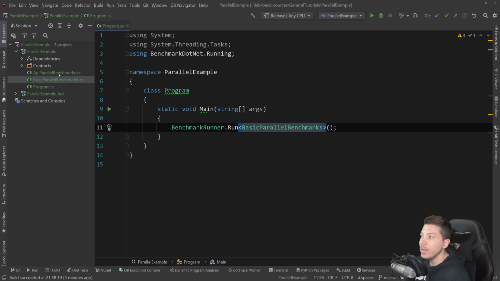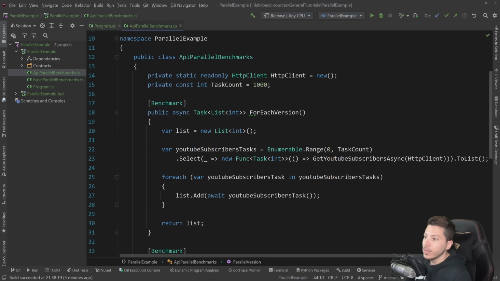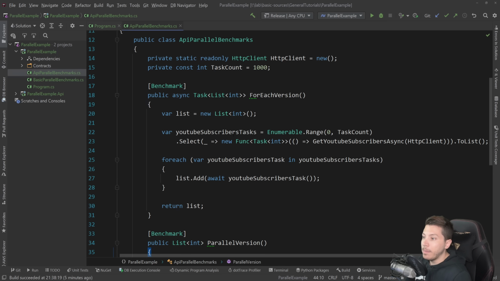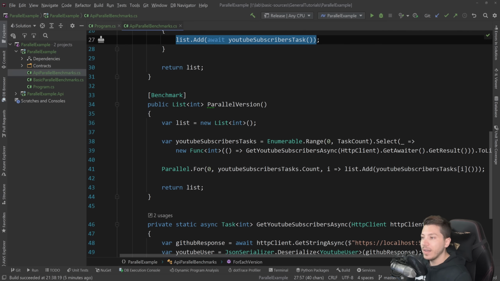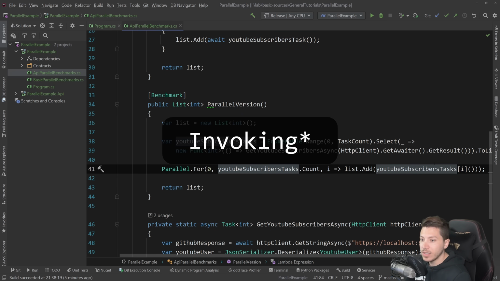Now, what I want to show you is this API parallel benchmark here, and this to me is a bit more interesting. So I have a bunch of API call tasks, 1,000 specifically here, that I put into an enumerable and then a list, and they will not fire just because they were created. They're wrapped around a function. So they are here, and I'm going to iterate over them, invoke them and await them. And I'm going to do that 1,000 times for the benchmark. And then here I have the parallel version of this, where I have a for loop with the count of the tasks, and then I'm awaiting those tasks here in the very same fashion.